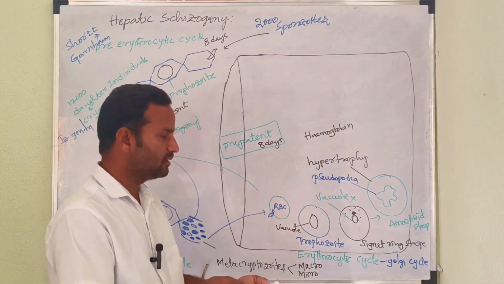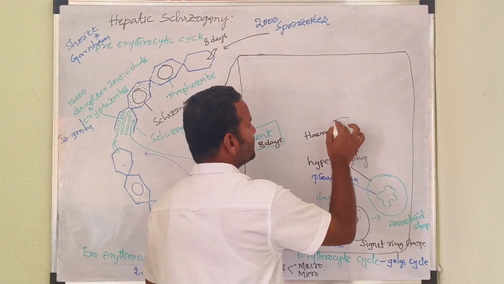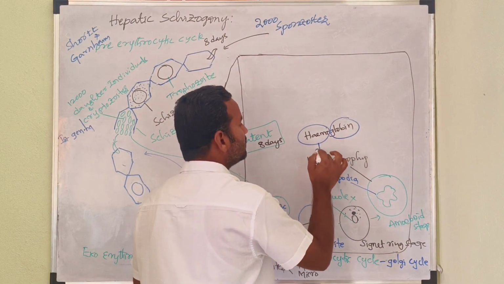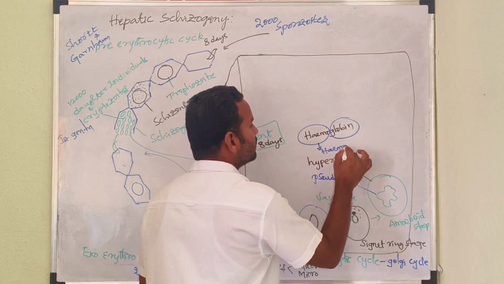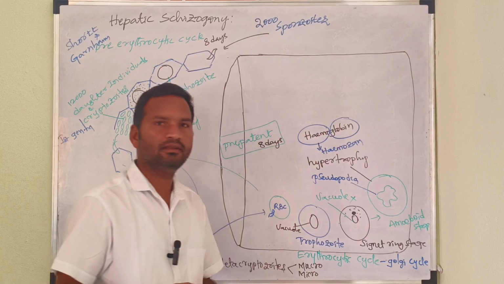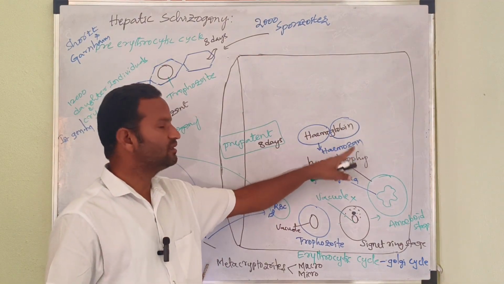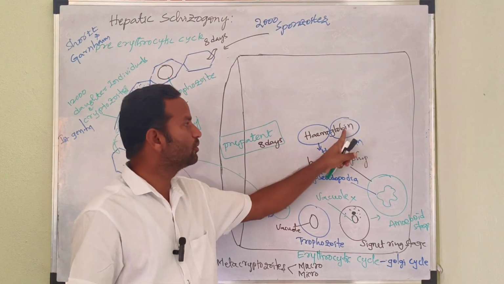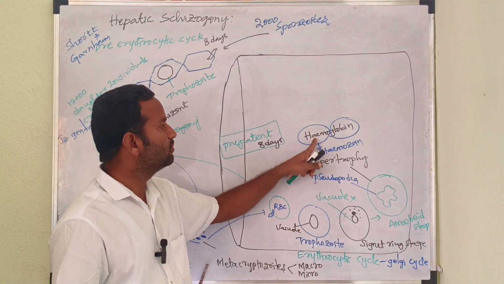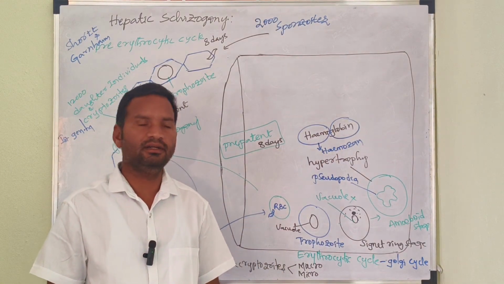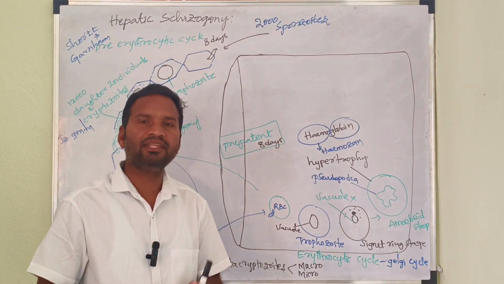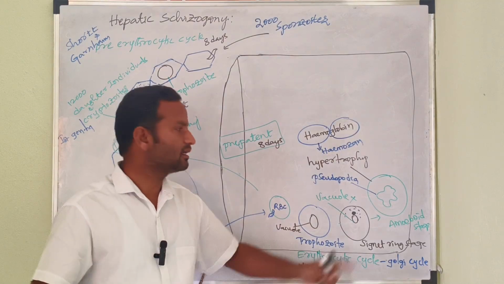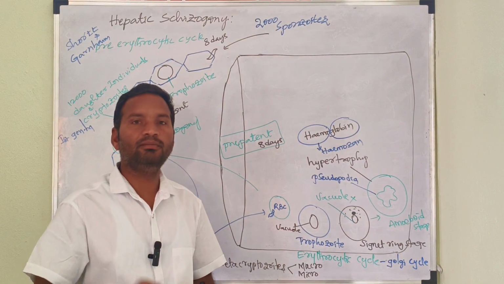Especially in the amoeboid stage, the parasite Plasmodium vivax digests the globin and converts the heme into hemozoin. The hemozoin is a stagnant, disposable product in this stage. So this is called malaria pigment.